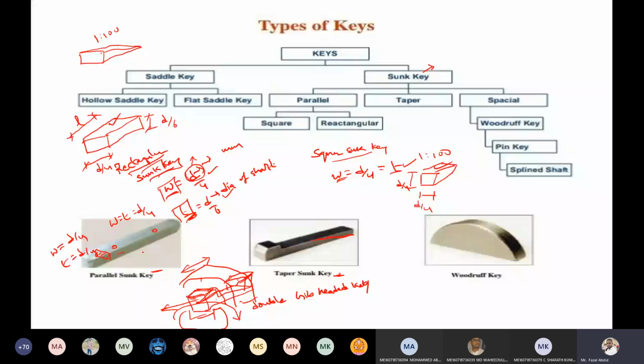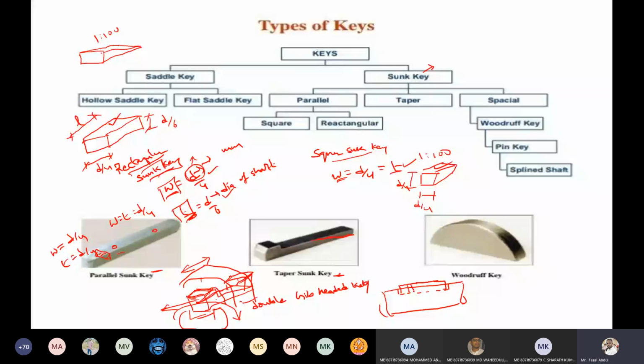I am drawing a cross section here. This is the shaft. This is the keyway. In this keyway, I inserted the parallel sunk key, and in this parallel sunk key I made 2 holes.